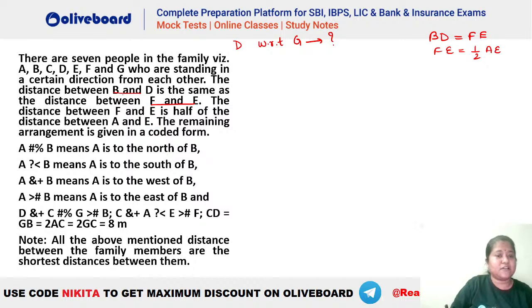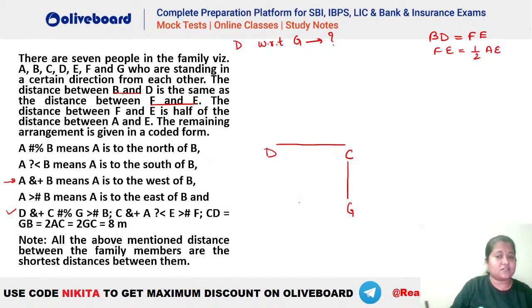Now what is given? The remaining arrangement is given in the coded format. So now we have D ampersand plus. Ampersand plus means to the west. So D is to the west of C. Let's draw this. C hash percentage means north. So C should be towards the north of G.